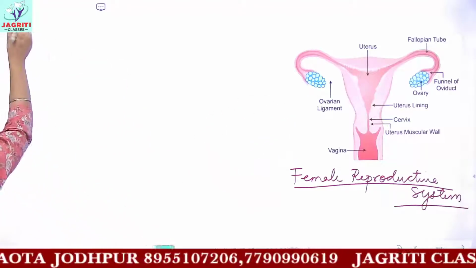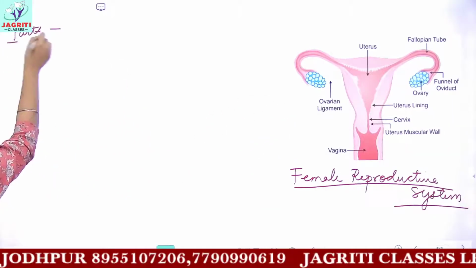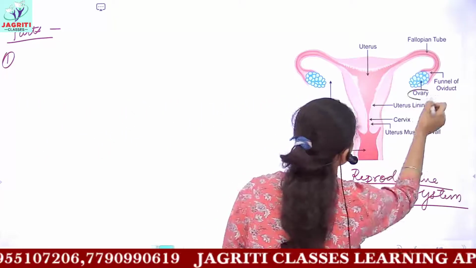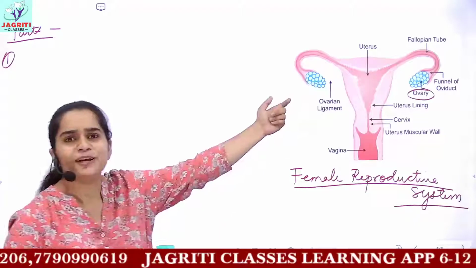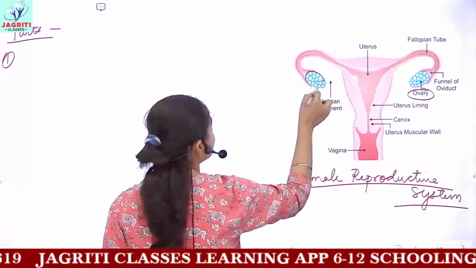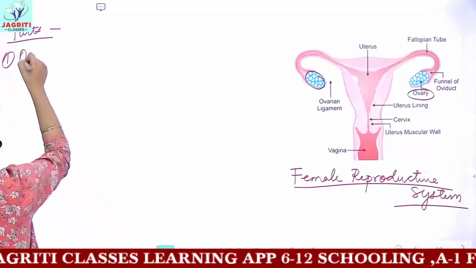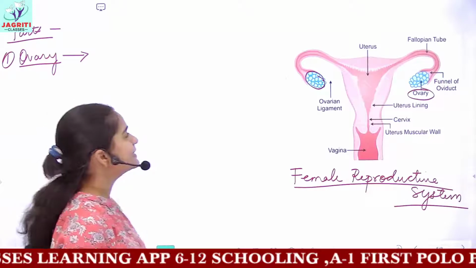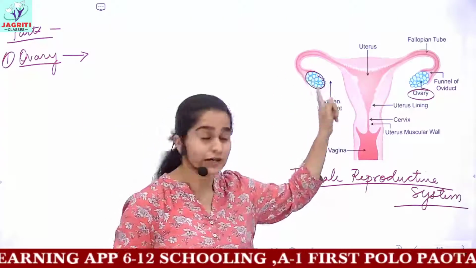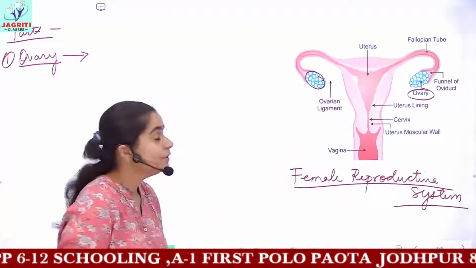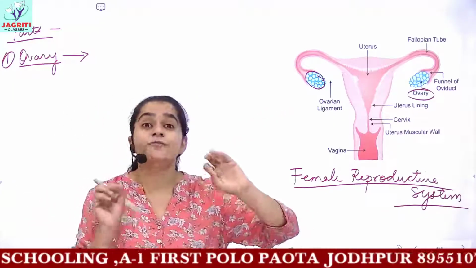The first part of the female reproductive system which we'll be discussing are these ovaries, which are shown in a different color, that is blue. Okay, so this is the ovary. Now the ovary is a circular sac-like structure, and as you can see in the diagram, it contains thousands of eggs.